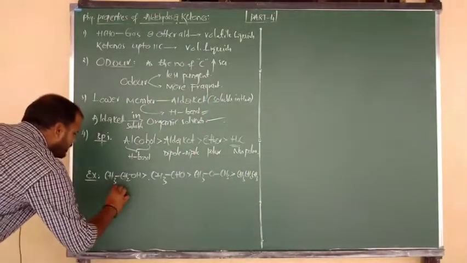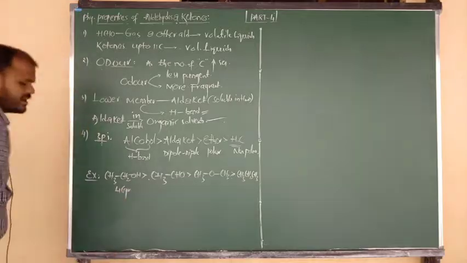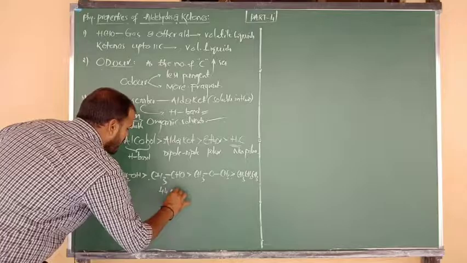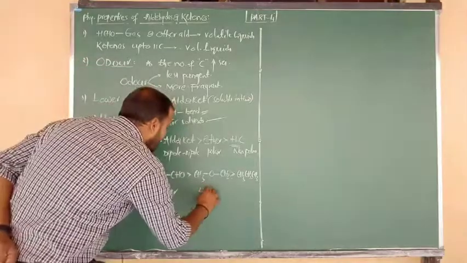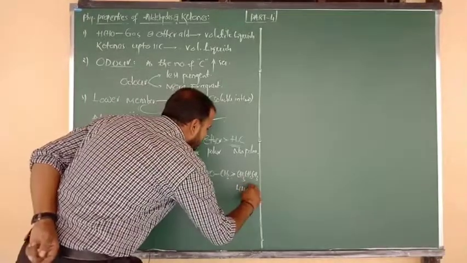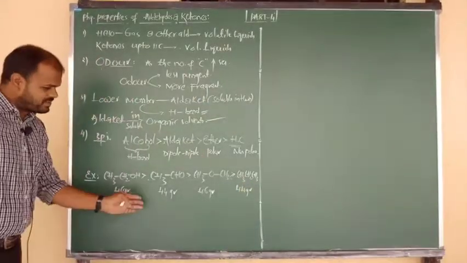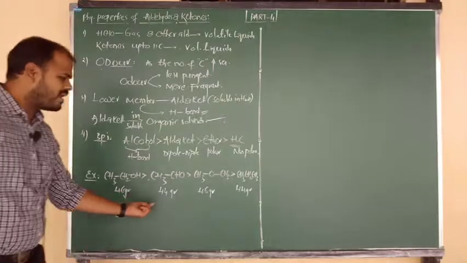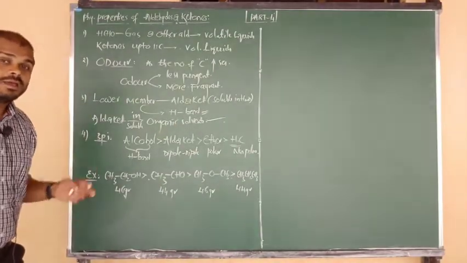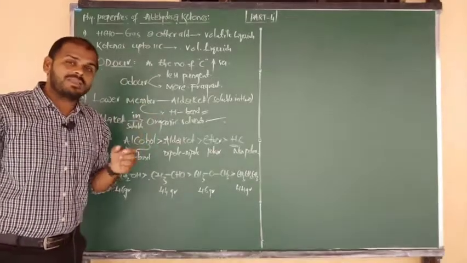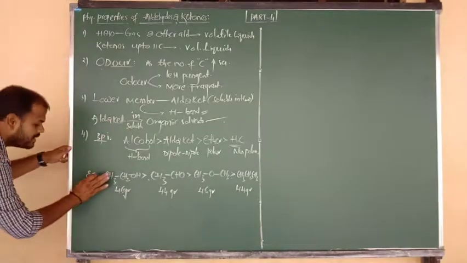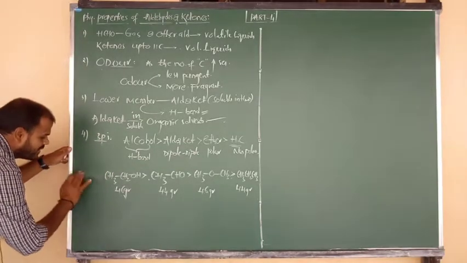So ethyl alcohol has a molecular weight of 46 grams, acetaldehyde has 44 grams, dimethyl ether again has 46 grams, and propane has 44 grams. Almost their molecular masses are nearly the same, a little bit of 2 unit difference is there. So generally we will think that if their molecular masses are same, they should have the same boiling point, but do they have similar boiling points? No beta, they are having different boiling points.